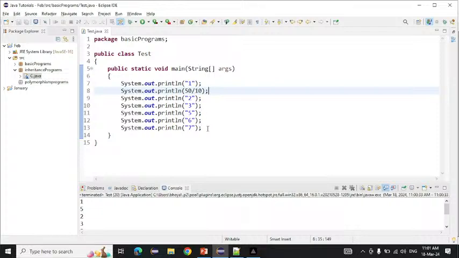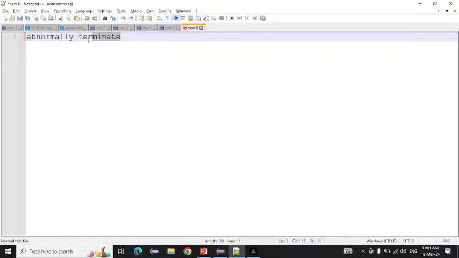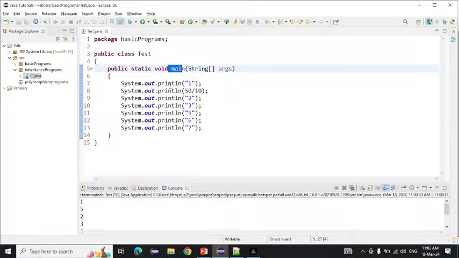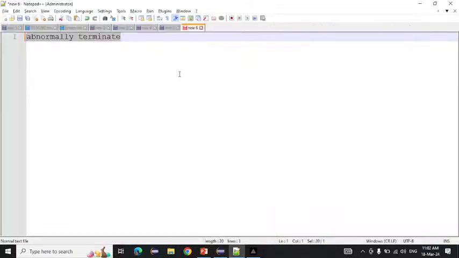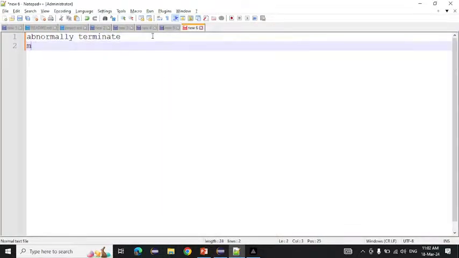The next step is that the method in which the exception came will create an object. In which method did the exception come now? What is the name of that method? Main method. Inside the main method the exception came. First step is that JVM will abnormally terminate the program, and another thing is that the method in which the exception came will create an object. So the main method will create an object.